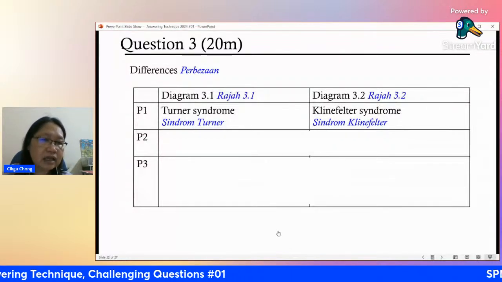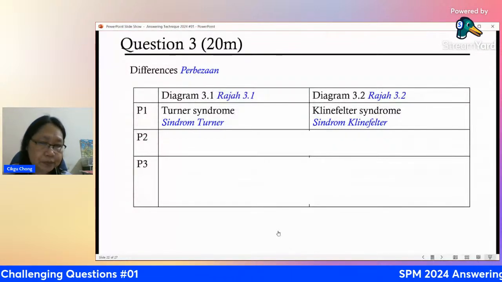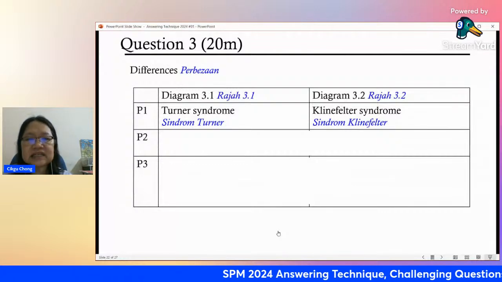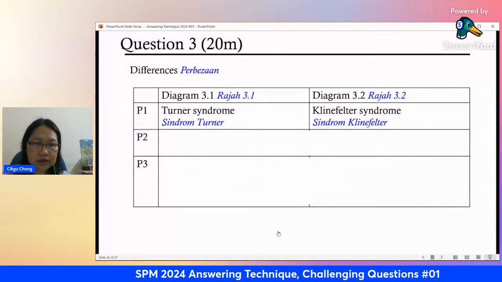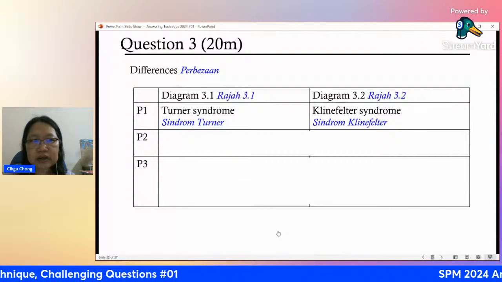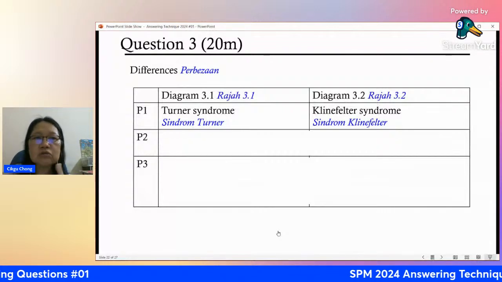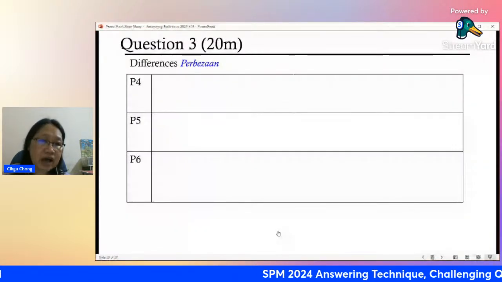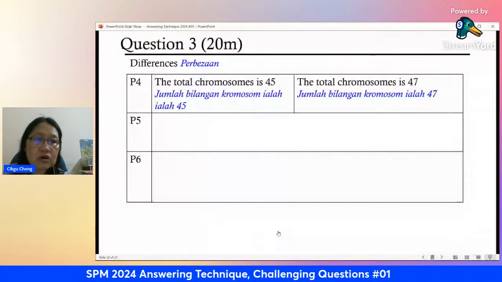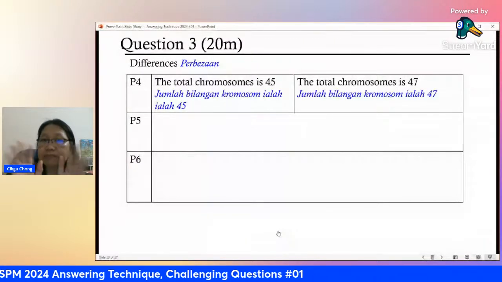Turner syndrome is caused by lacking one X sex chromosome. Klinefelter is caused by an extra X sex chromosome. Next, some more differences. 8 marks, right? You got 2 over there, you must have 6 over here. So the total chromosome number is 45 for Turner. This one, the total chromosome number is 47. Compare in terms of this thing, must be both sexes matching.